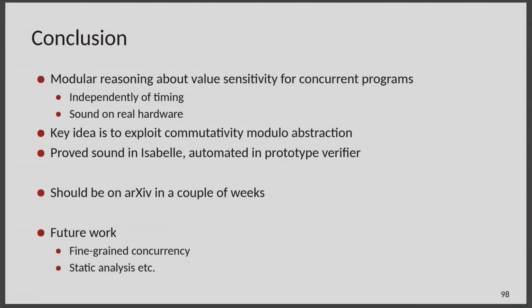Right, that leads me to the conclusion. We've presented a novel way of modularly reasoning about value sensitivity for concurrent programs. The key feature is that we don't have to reason about timing or secret-dependent timing in any way whatsoever, because this is very, very difficult. We're doing this by exploiting commutativity, potentially modulo abstraction. We formalized this, proved it sound, and automated it.